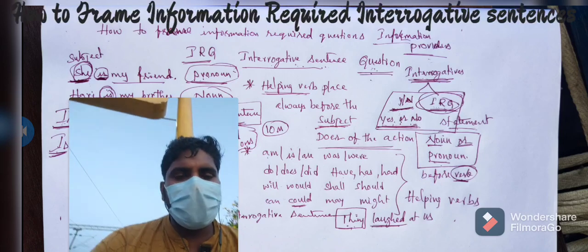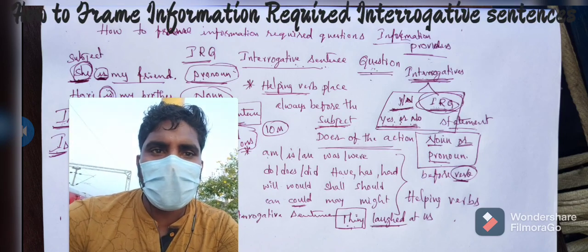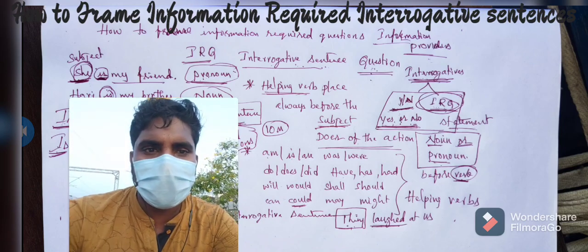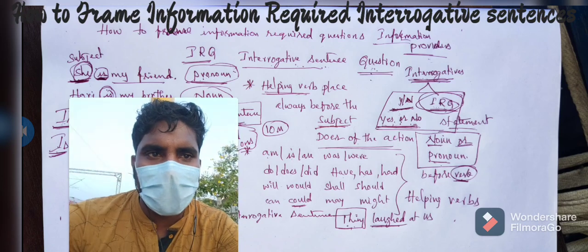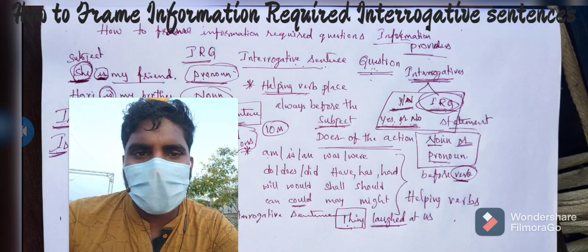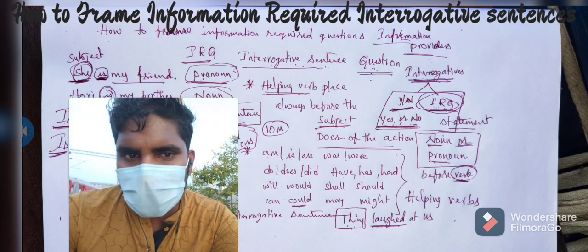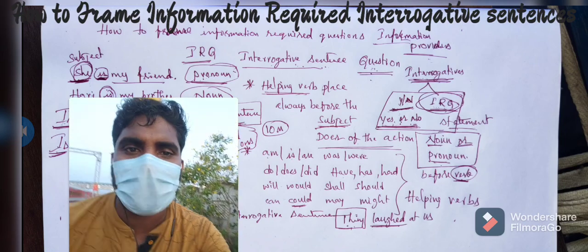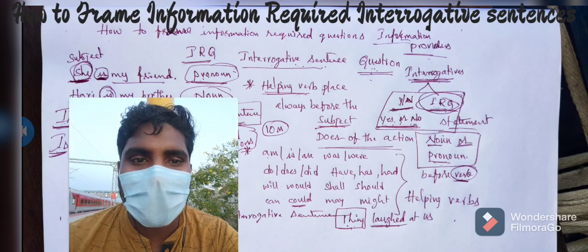I would like to tell you in what way we need to frame information required questions. So in the screen you can see how to frame interrogative sentences, how to frame information required questions. Information required questions, that means there is a question, but as I told here, information required question. So by this we can understand there are two types of questions.